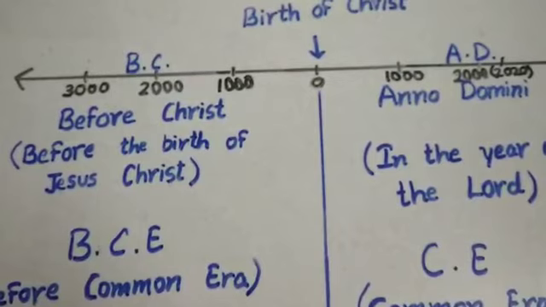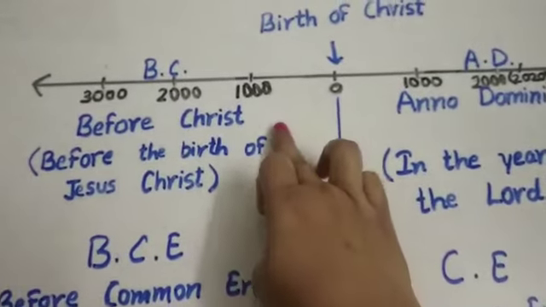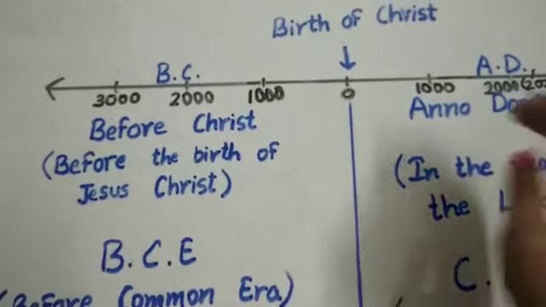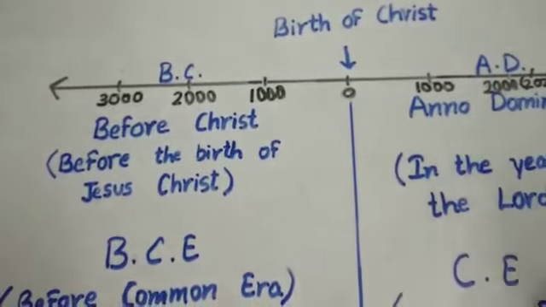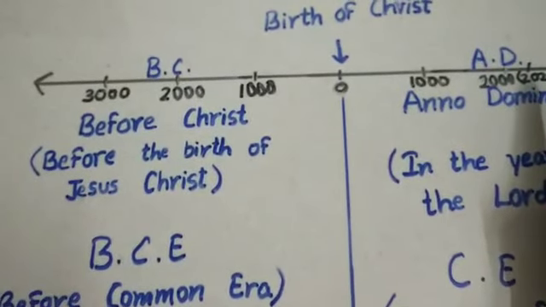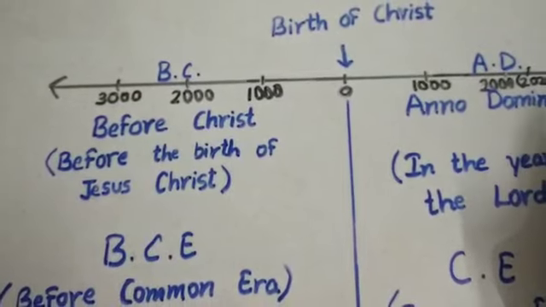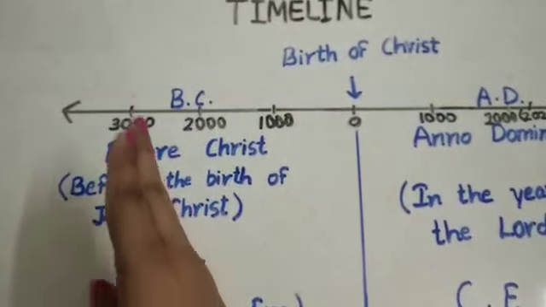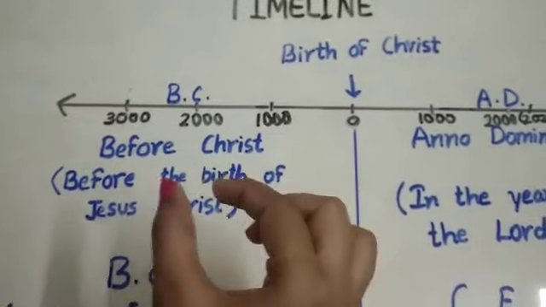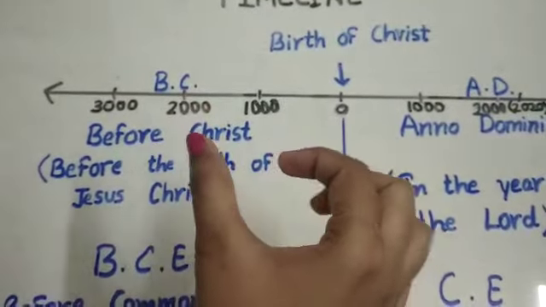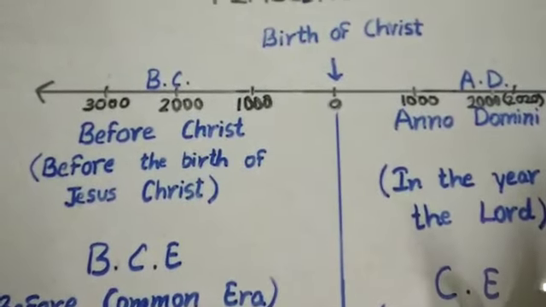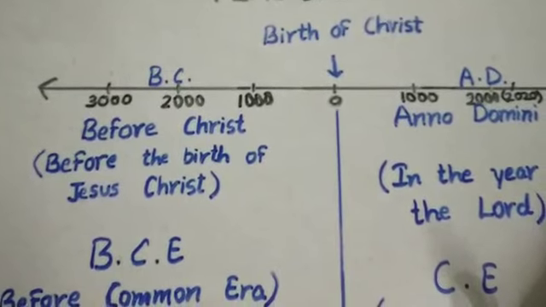For example, this timeline shows the first one that is 1000, and here also is 1000. This 1000 comes under AD. Another is 2000, which recently went by. Now the day is 2020. Then afterwards the next year which will come will be 2021. And the same 2021 was on this side also. So when 2021 is on this side, you have to mention 2021 BC. And on this side, if you mention it, that's okay. If you don't mention it, then also it's okay. Everybody can understand you are talking about Anno Domini. Thank you.